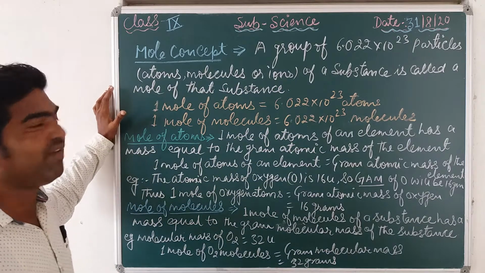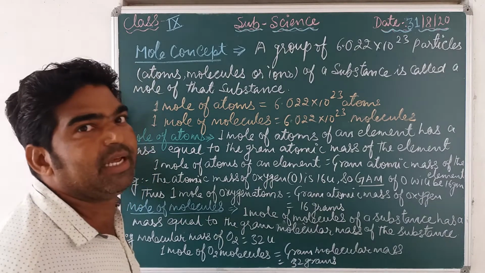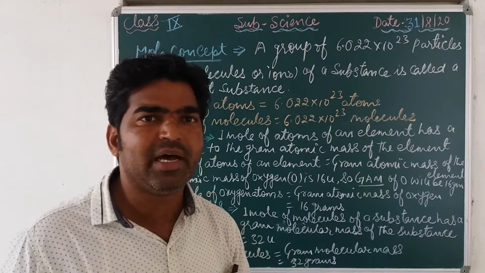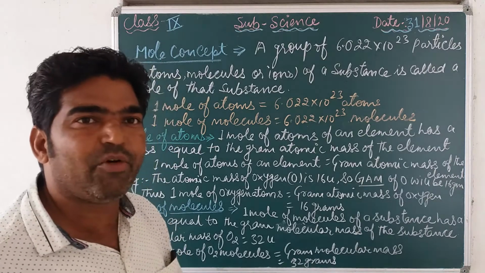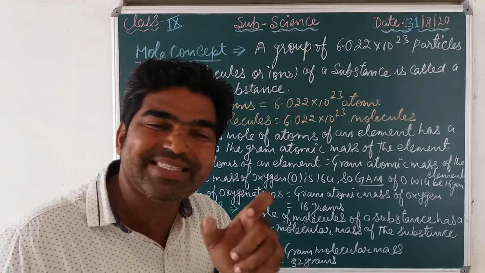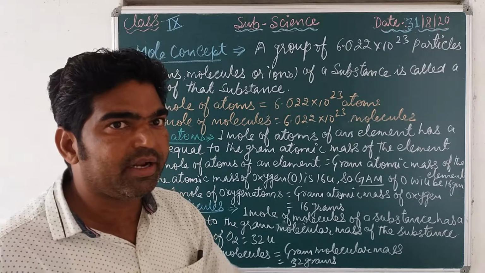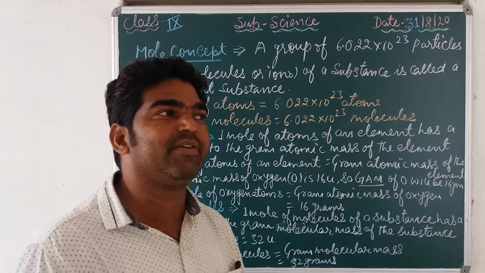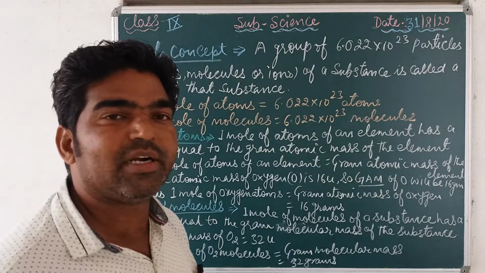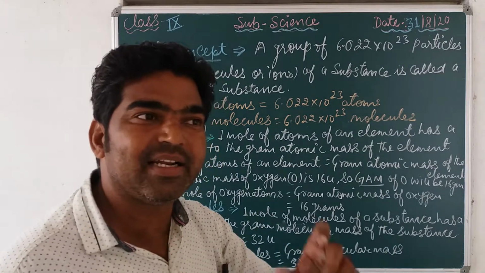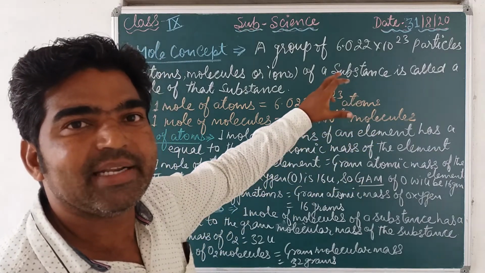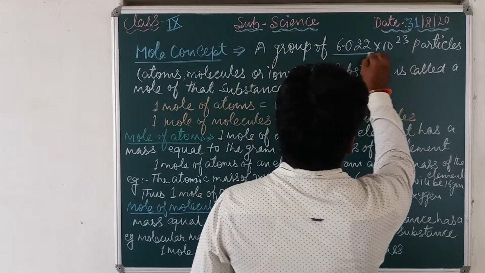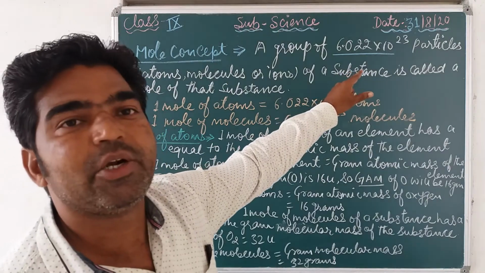If we say 1 mole of any substance, 1 mole of hydrogen, carbon, oxygen or nitrogen, that gives an idea about a fixed number of atoms, molecules or ions. Suppose I say 1 mole of nitrogen, it contains exactly the Avogadro number of particles, and that is a constant, 6.022 into 10 raised to power 23.